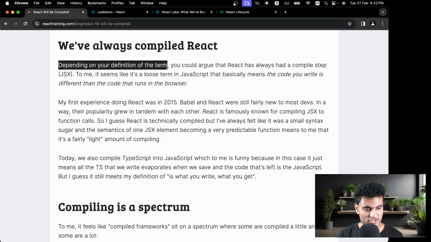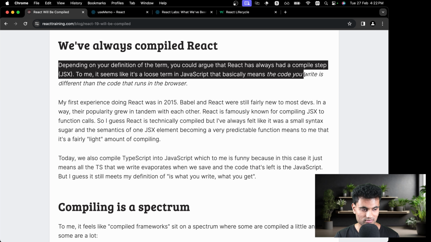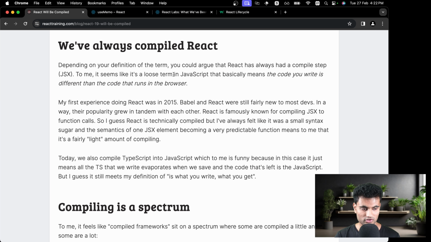Depending on your definition of the term, you could argue that React has always had a compile step. JSX, to me, seems like a loose term in JavaScript that basically means the code you write is different from the code that runs in the browser. So if the code you write is different from the code that runs, that's basically a compilation step. My first experience doing React was in 2015.